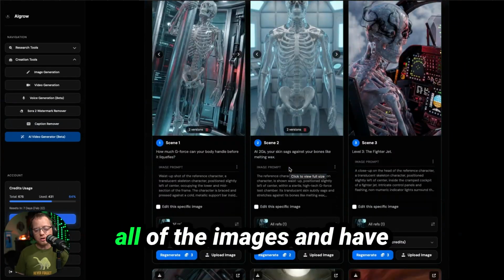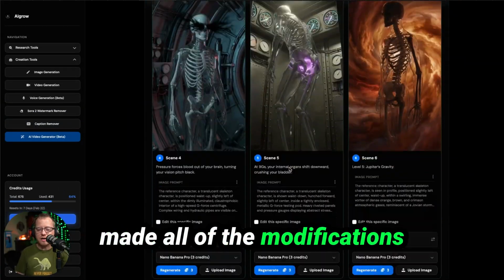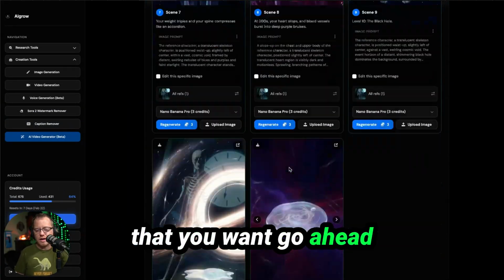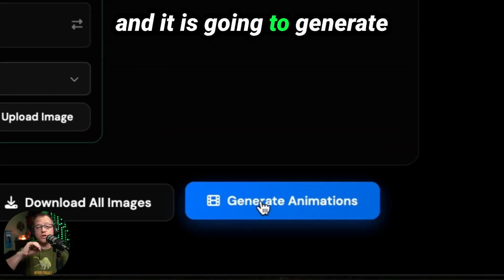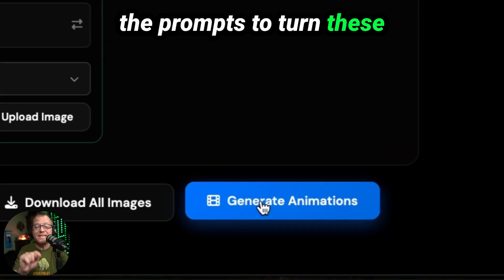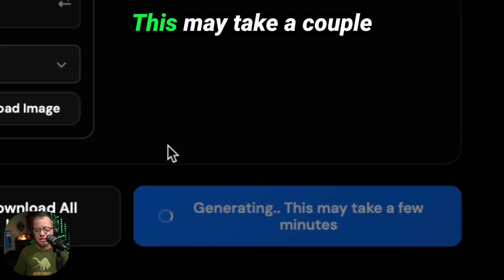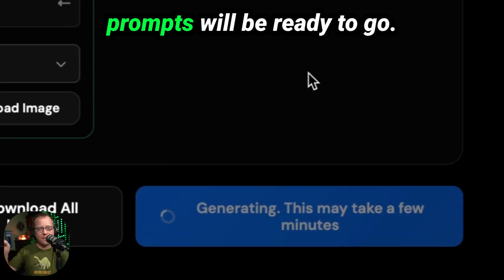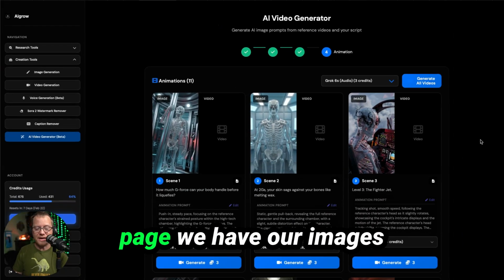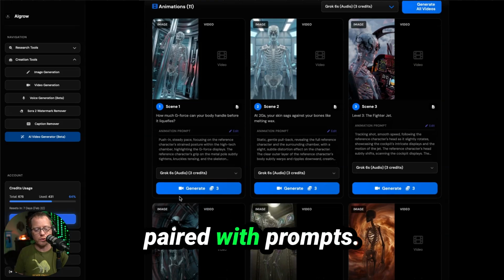When you are happy with all of the images and have made all of the modifications that you want, go ahead and scroll to the bottom and click generate animations, and it is going to generate the prompts to turn these images into videos. This may take a couple minutes to get through this step, so just be patient and come back and all your prompts will be ready to go. And now on the next page, we have our images paired with prompts.